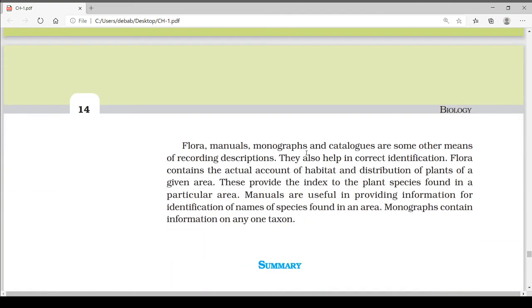Flora, manuals, monographs, and catalogs are some other means of recording descriptions. They also help in correct identification. Flora contains the actual account of habitat and distribution of plants of a given area. This provides the index to the plant species found in a particular area. Manuals are useful in providing information for identification of names of species found in an area. Monographs contain information on any one taxon.